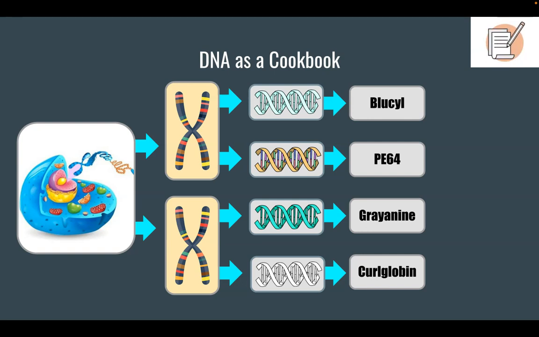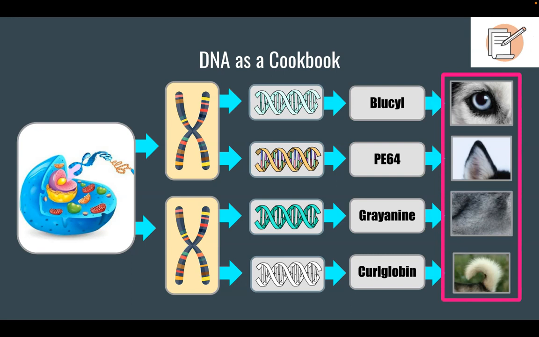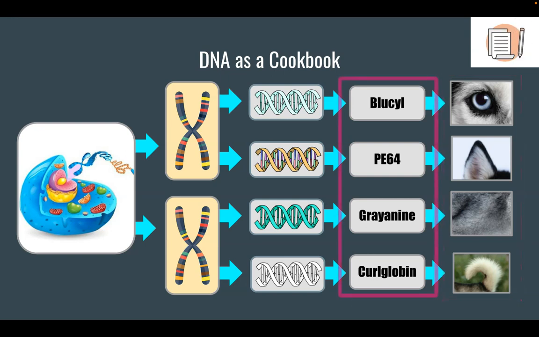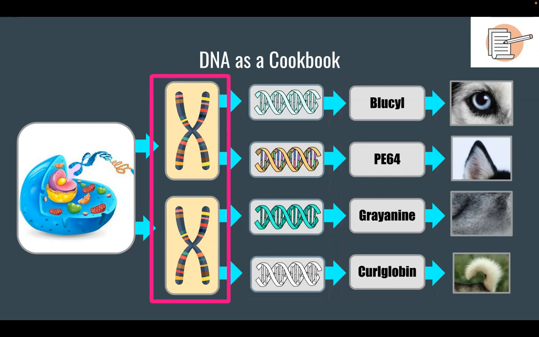Now, those proteins are what determine the characteristics of the dog. Things like its eye color, or the type of ear it has, or its fur color, or that really cute curly tail. All of those characteristics are determined by the proteins that were made. And the proteins were determined by the genes. The genes were on the chromosomes, and the chromosomes were in the cell.